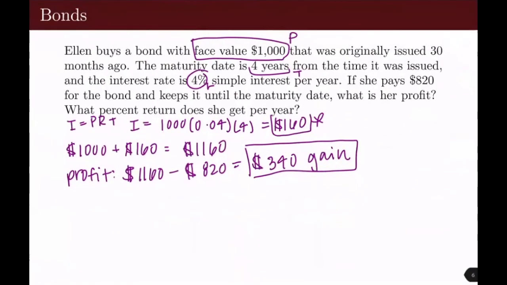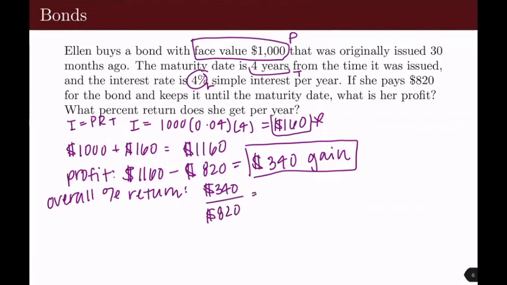Next, we want to figure out her percent return that she's going to get per year. So what we're going to do first is figure out her overall percent return. So overall percent return, all we're going to do is take her gain, which was the 340, and divide it by how much she paid, which is 820.